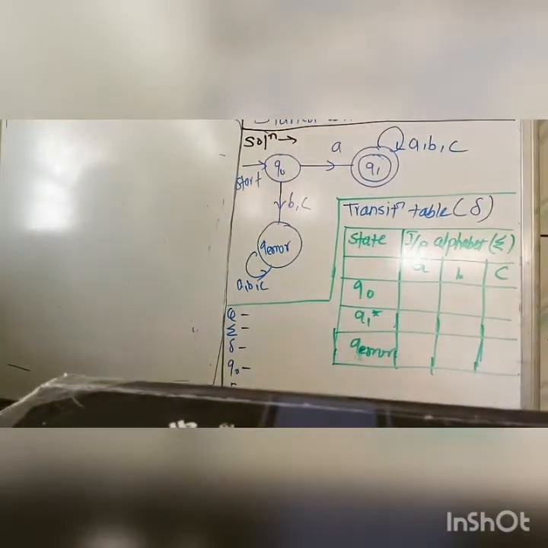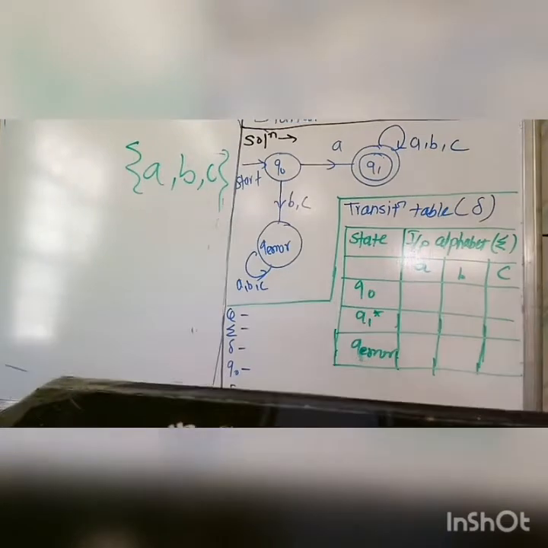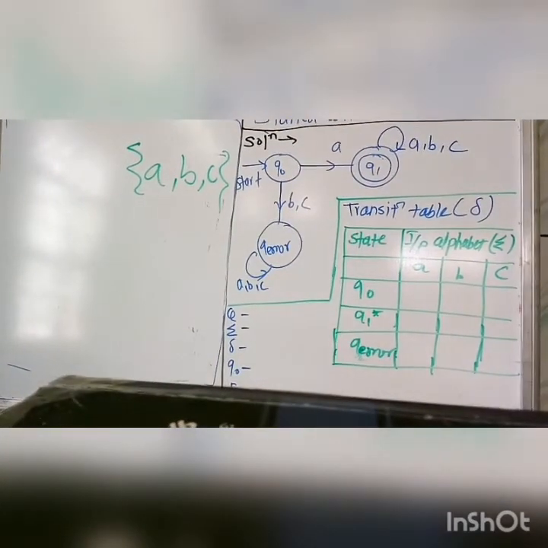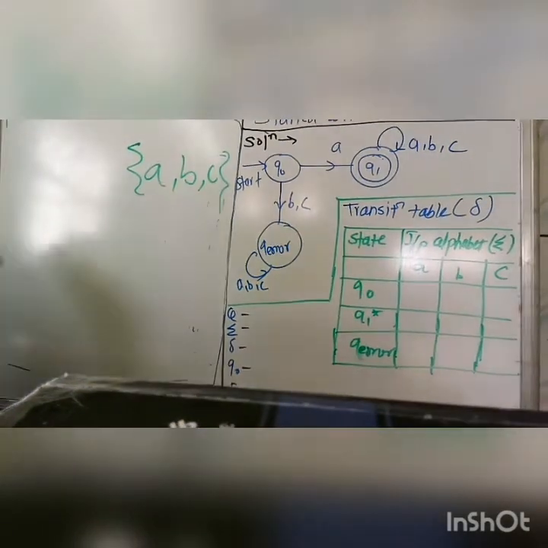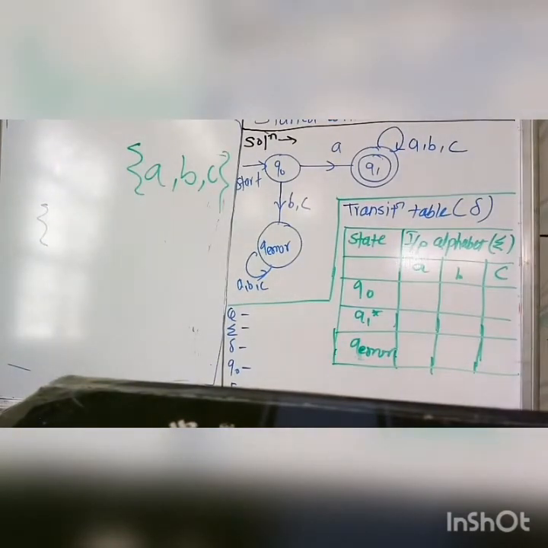Means your alphabets are A, B and C. You have to design strings such that each and every string in the language starts with only A. So try to design these strings.